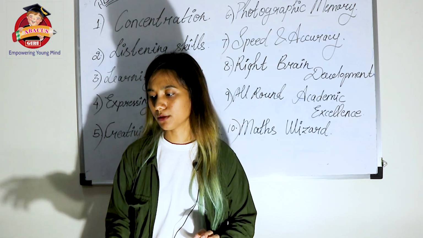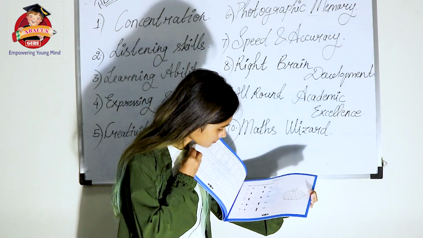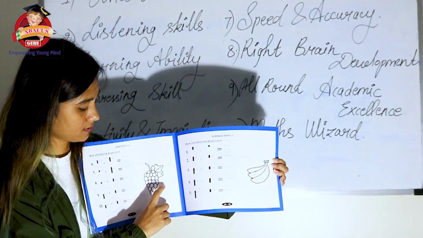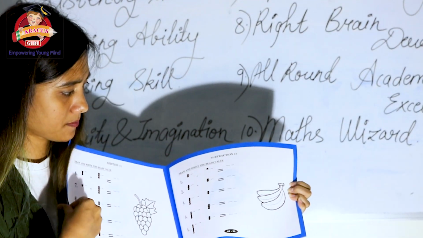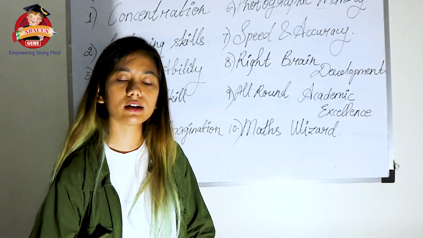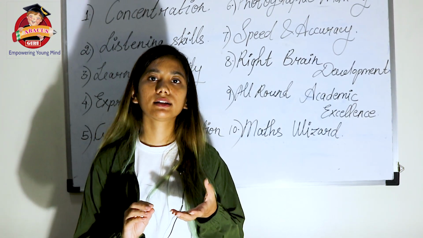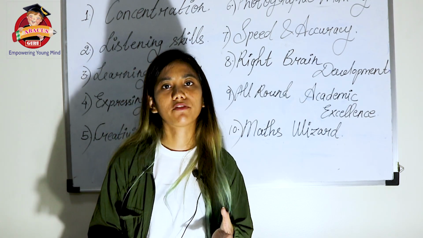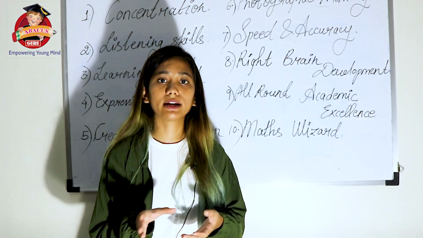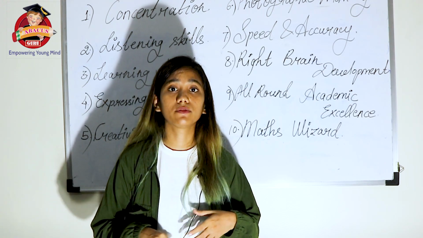Okay, now next is creativity and imagination. If you see junior books, I will just show you one example. There are some drawings that we have given for children: grapes, bananas, pumpkin. Because junior students are very young, 4, 5, 6 is a very young age, there's a probability that the child might solve 5 to 10 sums and be tired. So for them we have given some drawings so that they can color. Now in this coloring also, we make a twist. We tell them to color with their left hand.